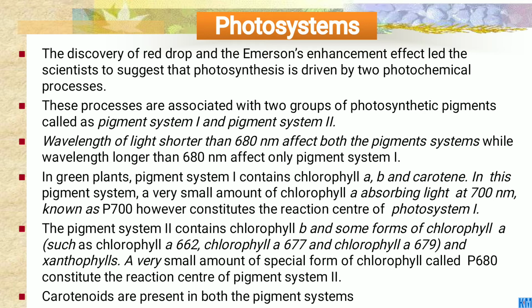These processes are associated with the two groups of photosynthetic pigments called pigment system 1 and pigment system 2. Wavelengths of light shorter than 680 nanometers affect both pigment system 1 and pigment system 2, while wavelengths longer than 680 nanometers affect only pigment system 1.